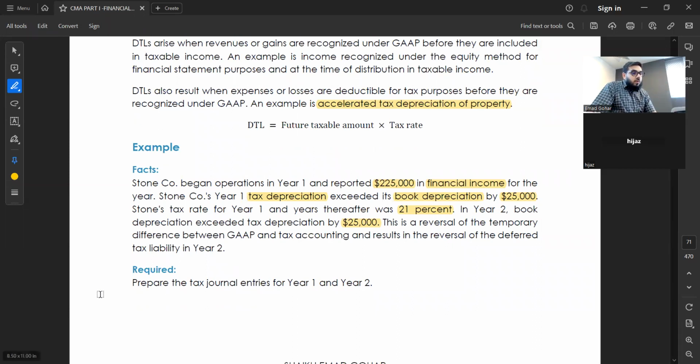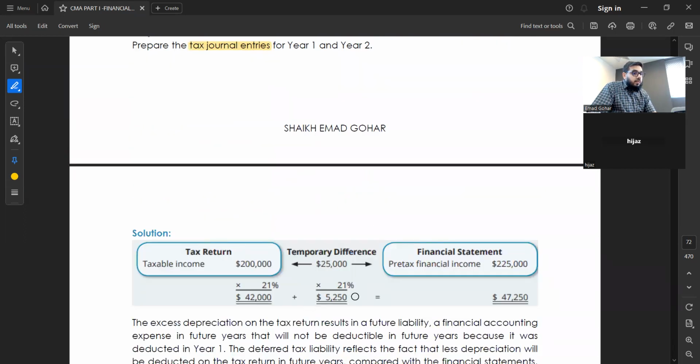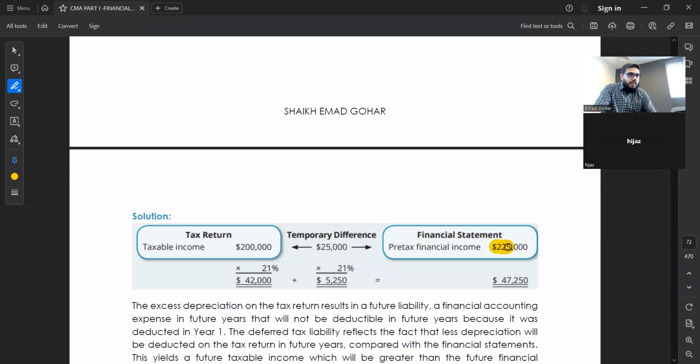So prepare the tax journal entry for year 1 and year 2. They are asking you. Okay. See this example, this is the diagram to solve it. How much was my taxable income? 225,000 is my financial income. This is the financial statement, and this is the tax return.